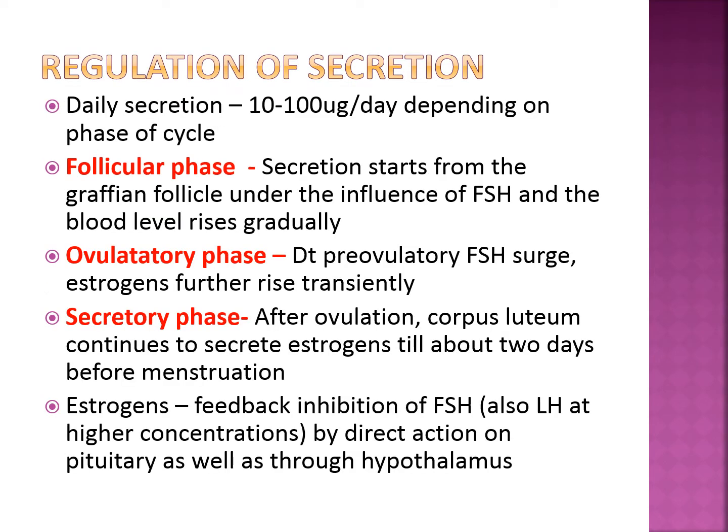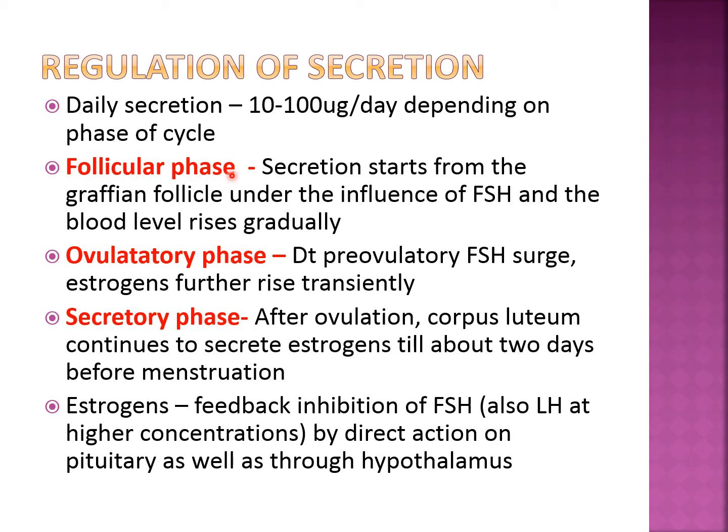Now coming to the regulation of secretion, almost 10 to 100 microgram per day of estrogen is secreted daily, and there are various phases. Before going to the follicular phase, let's talk about the hypothalamus, pituitary and the ovary. From the hypothalamus, GnRH, that is gonadotropin releasing hormone, is released, and because of the pulsatile nature of the GnRH, it stimulates the anterior pituitary to secrete the gonadotropins.